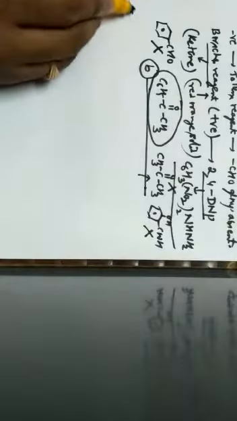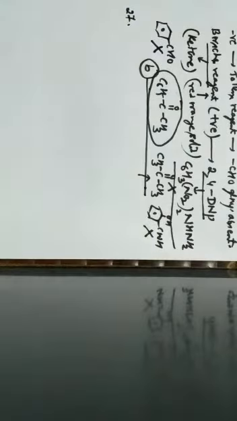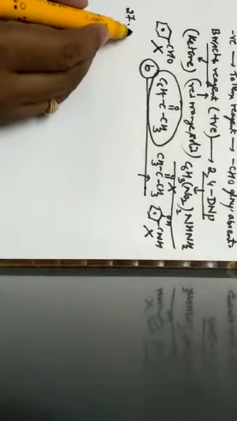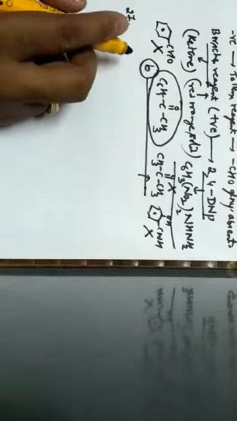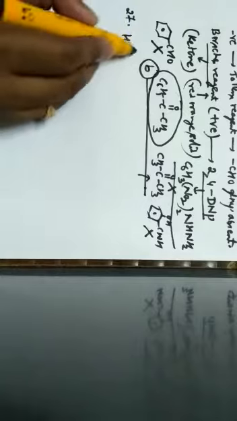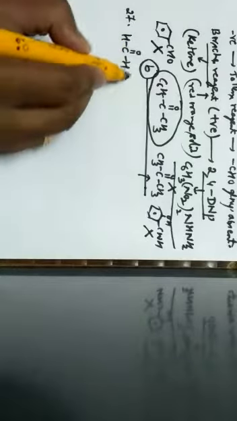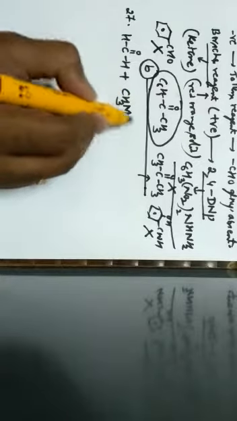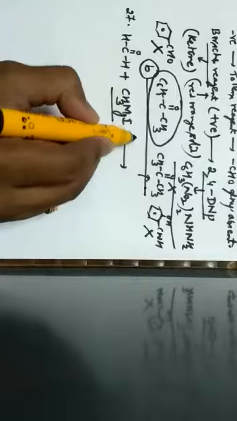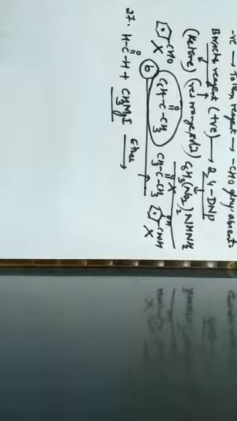Next one, question number 27. Aldehyde was treated with a reagent X. The product formed upon hydrolysis in the presence of an acid gave ethyl alcohol. The reagent X is. So here we have to write what the product should be. Alcohol. The product can be alcohol when the given aldehyde, that is HCHO, is made to react with a Grignard reagent, and the given Grignard reagent is what? Methyl magnesium iodide. Here the reaction takes place in the presence of ether.